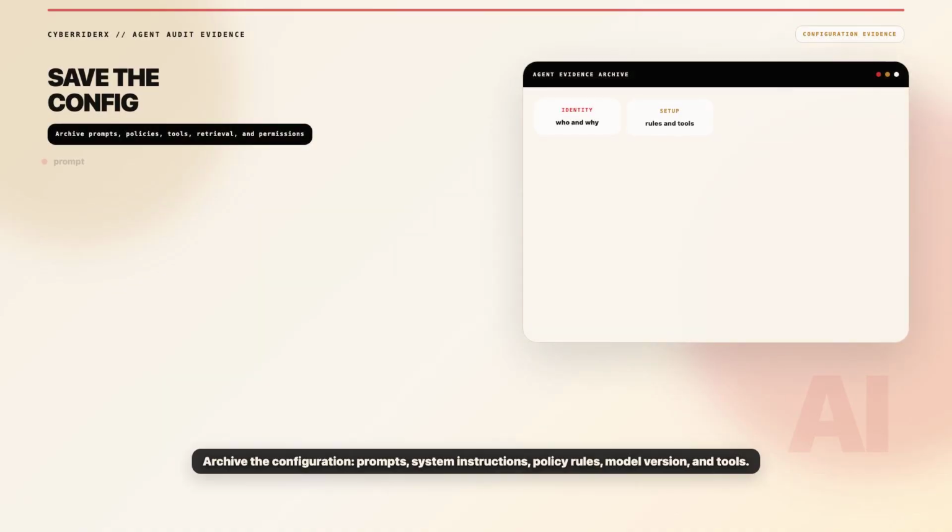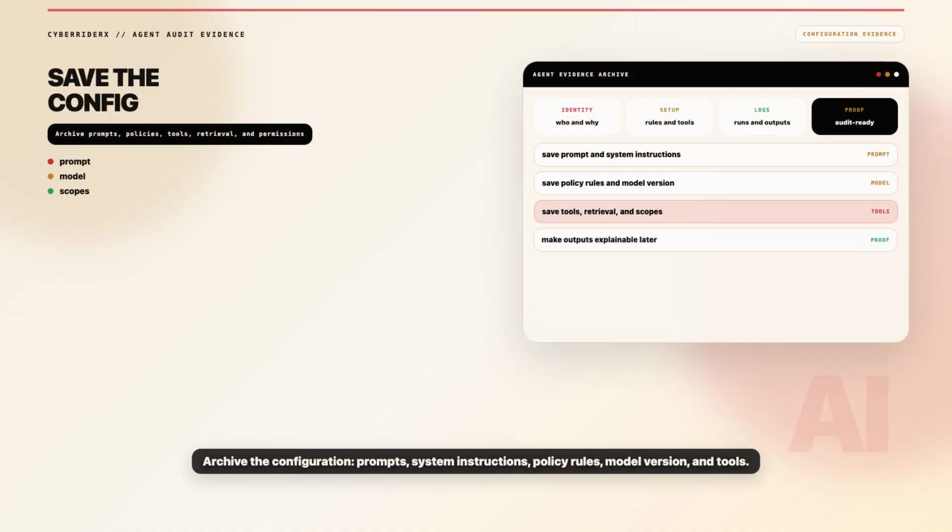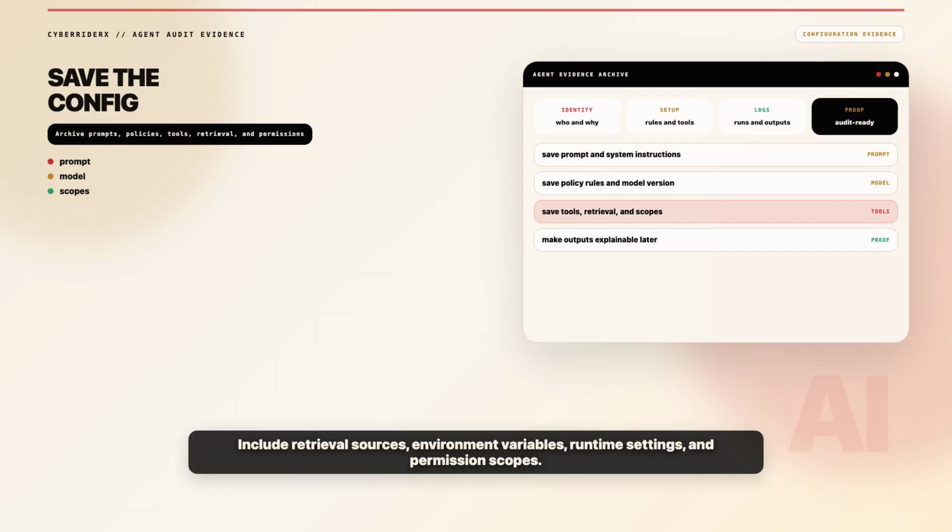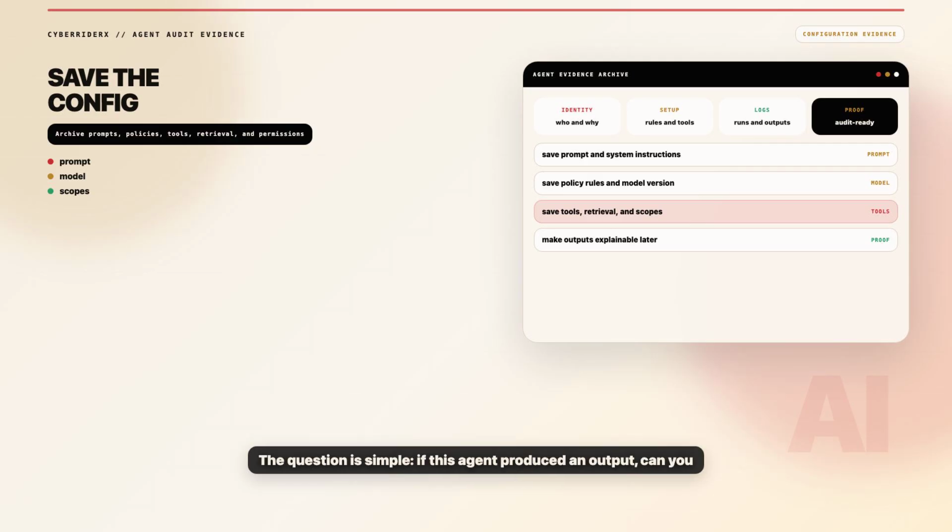Next, archive the configuration. Save the prompt, system instructions, policy rules, model, version, tool list, retrieval sources, environment variables, runtime settings, and permission scopes. The question is simple: if this agent produced an output, can you reconstruct the rules it was operating under?